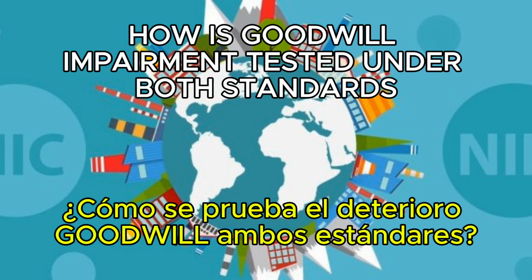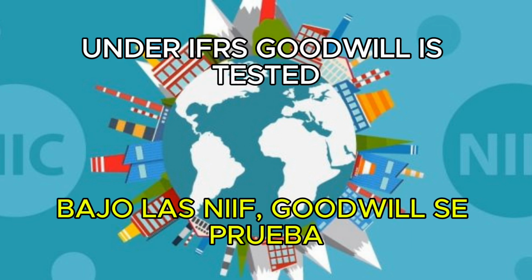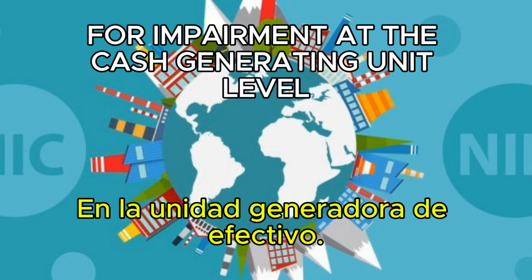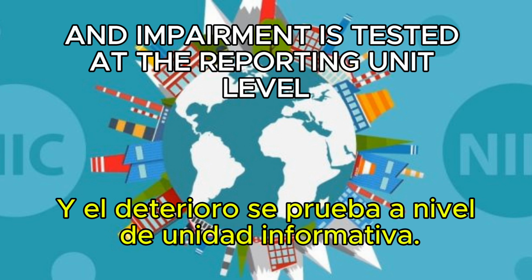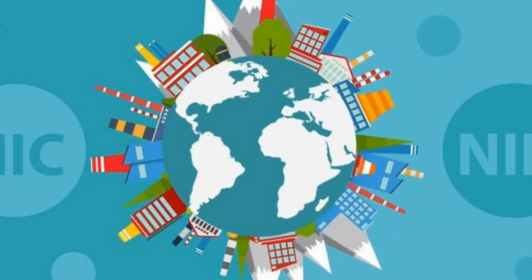13. How is goodwill impairment tested under both standards? Under IFRS, goodwill is tested for impairment at the cash-generating unit level. US GAAP allows a two-step process, and impairment is tested at the reporting unit level.